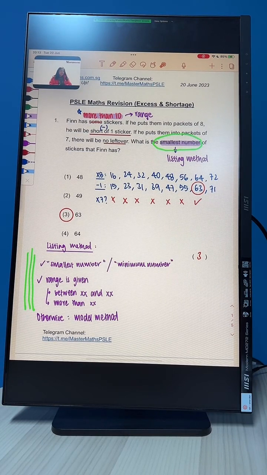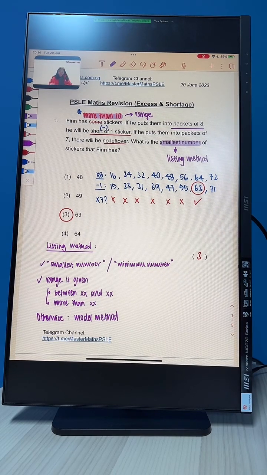If we don't see such keywords, we want to use the model method. Now because these keywords appear, therefore, we will use the listing method, and therefore we will list the 8 times table because of this phrase here, packets of 8. Packets of 8 just tell us to list the 8 times table.